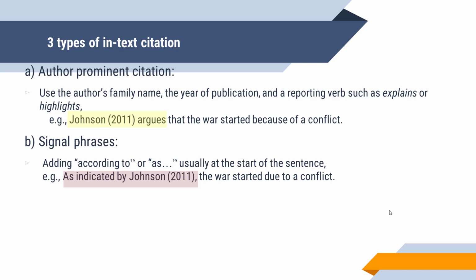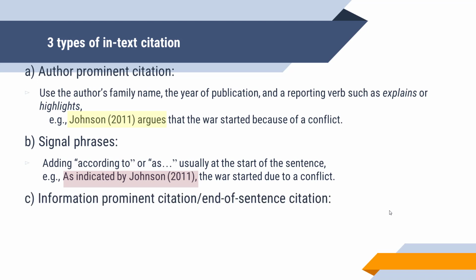The third type of in-text citation is information prominent citation, or in other words, end of sentence citation. This places the importance on the information itself, so that's why the information comes first and the citation comes at the end of the sentence.